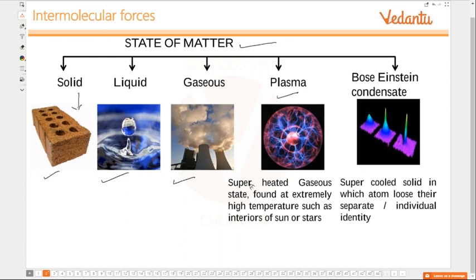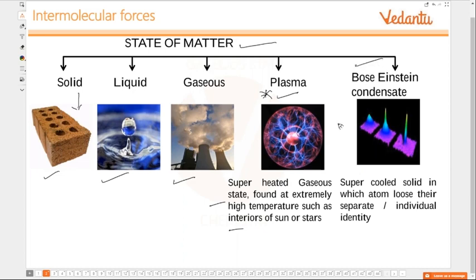And this is the plasma state. Have you heard about this? Superheated gaseous state. That is in all stars, especially. It is actually an atom which has lost all its electrons. It is the gaseous state found at extremely high temperatures, such as the interiors of the sun and stars. That is the plasma state. This we are not going to study, right?